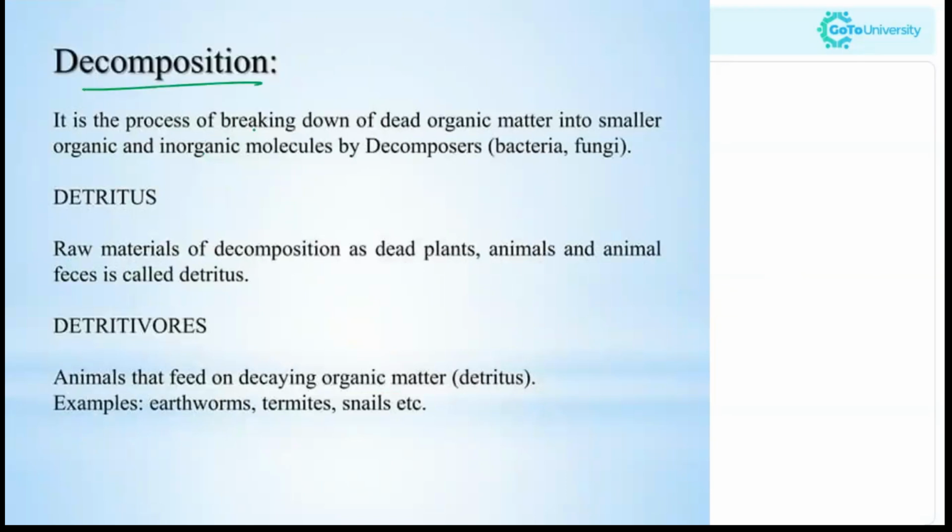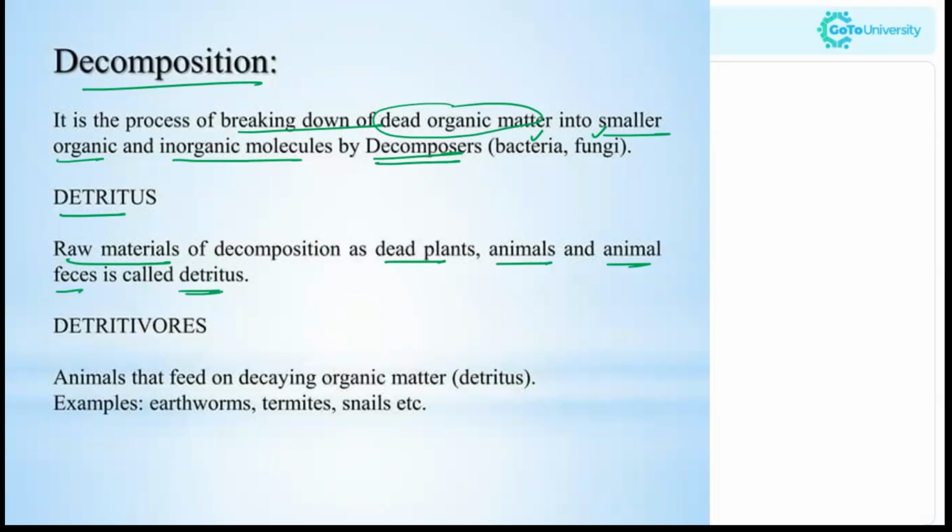As we discussed, decomposition is a process of breaking down the dead organic matter into smaller organic as well as inorganic molecules by the decomposers, that is the bacteria, fungi, the microorganisms. Now what does detritus refer to? Detritus refers to the raw materials of decomposition, such as dead plants, animals, and animal feces. Examples are dead plants, animals, animal feces, etc.